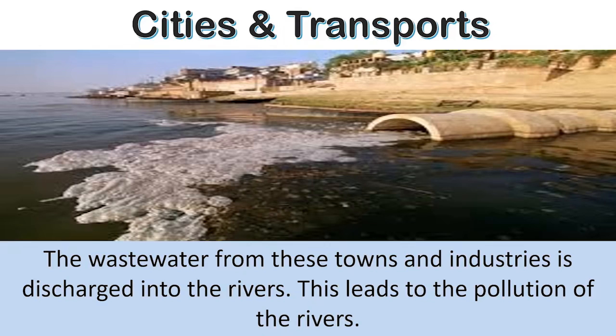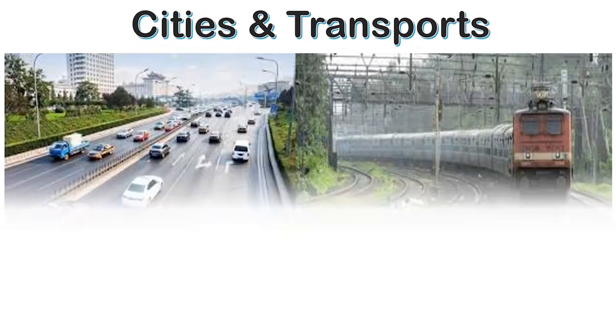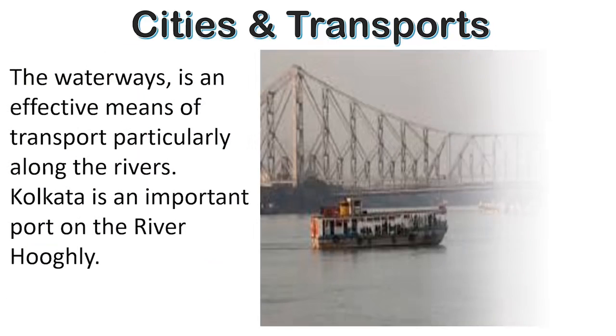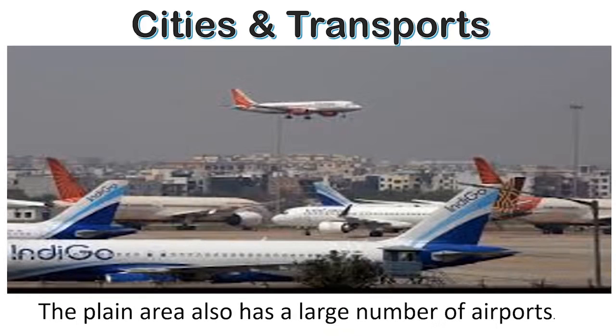All the four ways of transport are well developed in the Ganga Brahmaputra basin. In the plain areas, the roadways and railways transport the people from one place to another. The waterways is an effective means of transport, particularly along the rivers. Kolkata is an important port on the river Hooghly. The plain area also has a large number of airports.